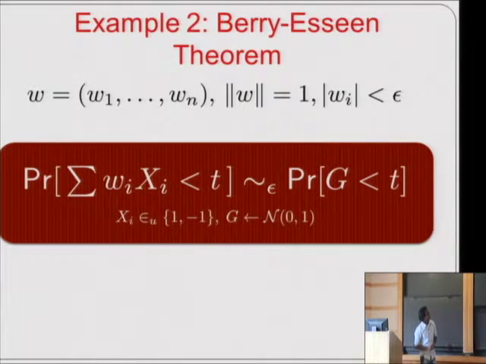The second example is the Berry-Esseen theorem, and it gives a quantitative form of the central limit theorem. I'll state a special case here which will be of interest for us. It says the following: if you have a norm 1 vector W in n dimensions such that each coefficient of the vector W is at most epsilon in magnitude, then the CDF of the random variable summation of Wi xi, where each xi is a random plus or minus 1 bit, approaches the CDF of the standard Gaussian distribution, and in particular the pointwise error between the CDFs of the two random variables is at most epsilon.